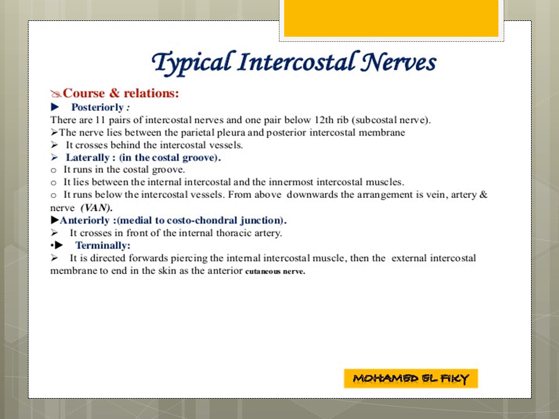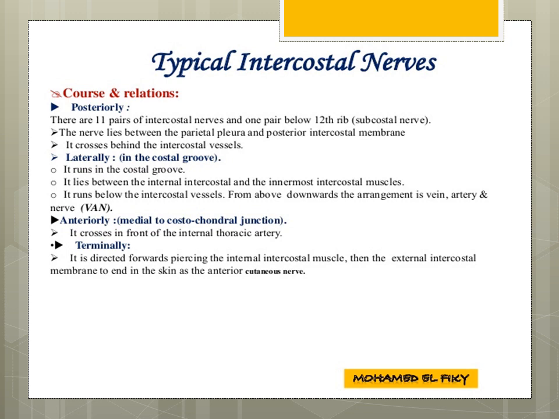Posteriorly, we have the 11 pairs of intercostal nerves and 1 pair below the 12th rib. The nerve lies between the parietal pleura and the posterior intercostal membrane. It crosses behind the intercostal vessels. Laterally in the costal groove, it runs below the artery and vein and between the internal intercostal and innermost intercostal muscles. It runs below the intercostal vessels. From above downward, the arrangement is vein, artery, and then nerve.